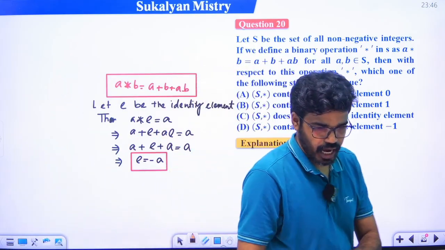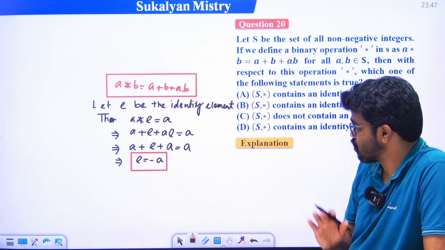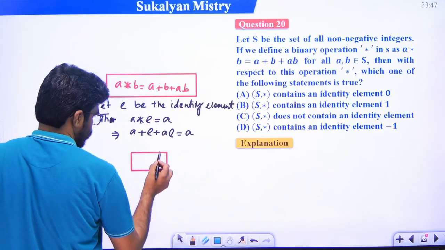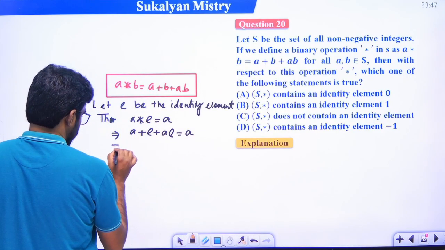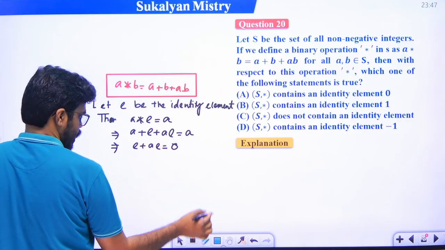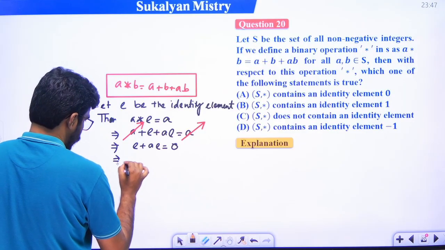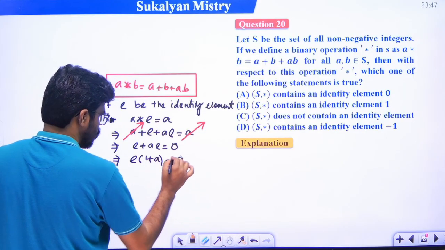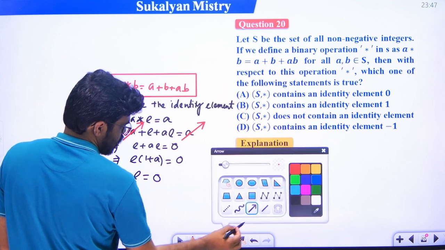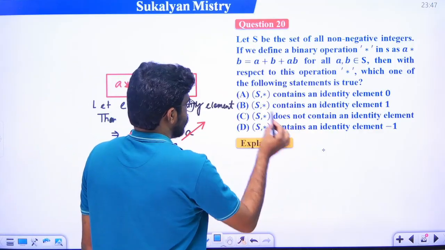S contains the identity element. Which of the following is an identity element? এক মিনিট, এখানে একটু গন্ডগোল করলাম, এক মিনিট, sorry. A cancel, right? Now just taking e plus ae is equal to 0, right? A cancel, this a is cancelled, so now taking e common, so 1 plus a times e is equal to 0, 1 plus a is not equal to 0, that means e is equal to 0. So what is the identity element? That is 0 is the identity element, so option a is the correct answer.